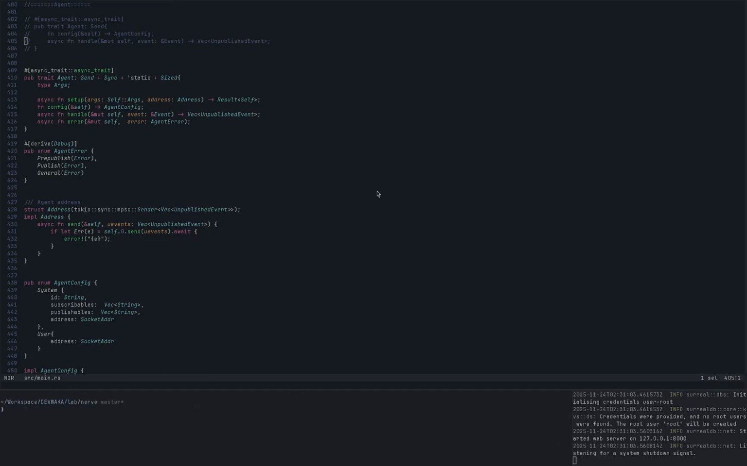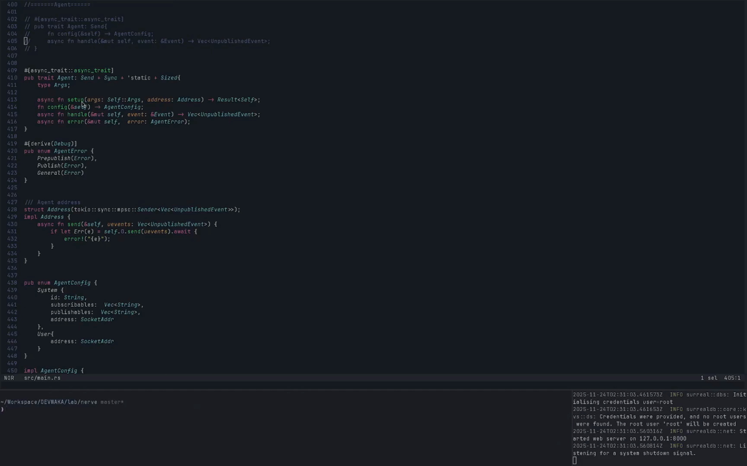We will handle the publication for you. All you have to do is to be an agent. So first of all, you have to give us an args, the type args. This trait itself accepts args, and these args could be anything external coming into the agent.